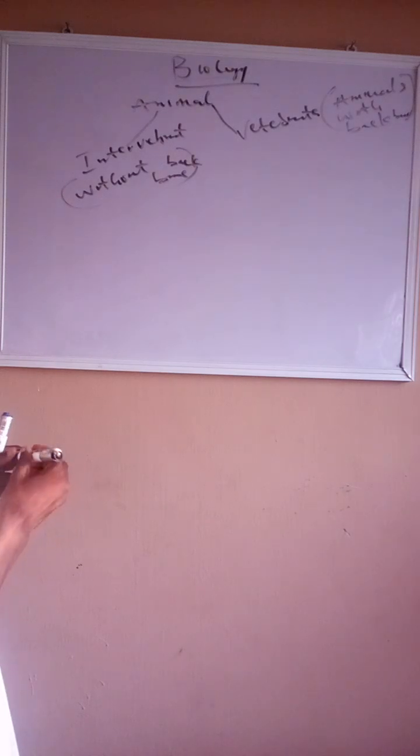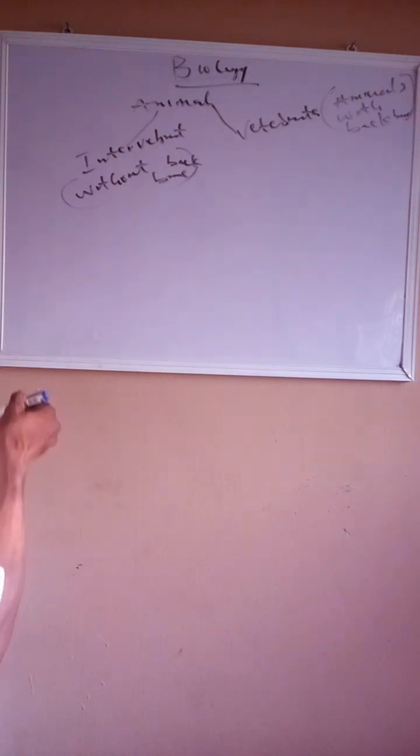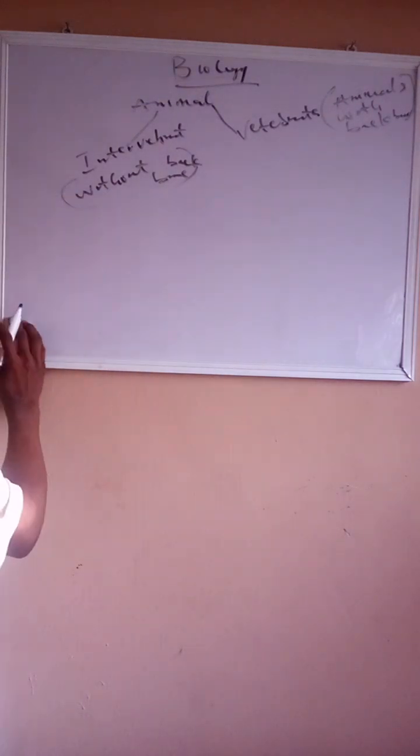So from there we proceed to talk about the eight classes of the invertebrate.